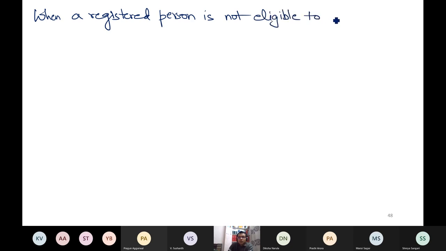So when is a registered person not eligible to opt for the special case of composition levy scheme?